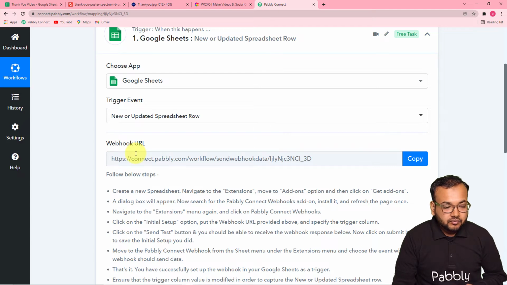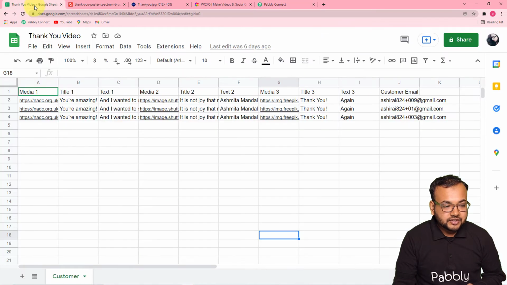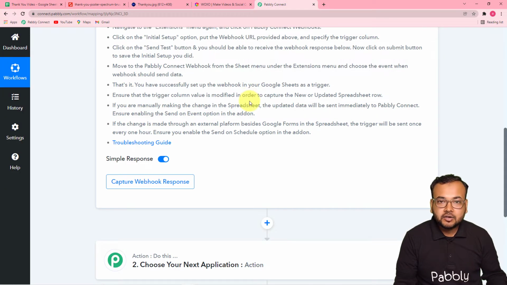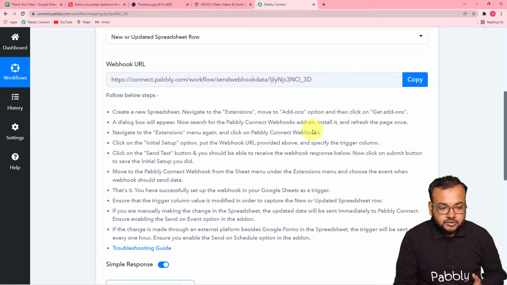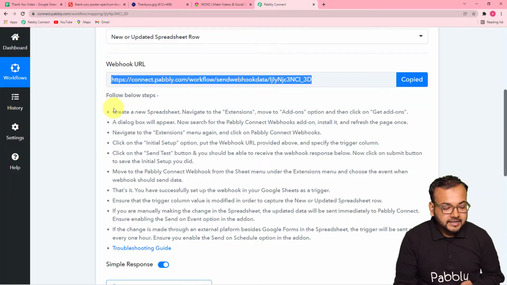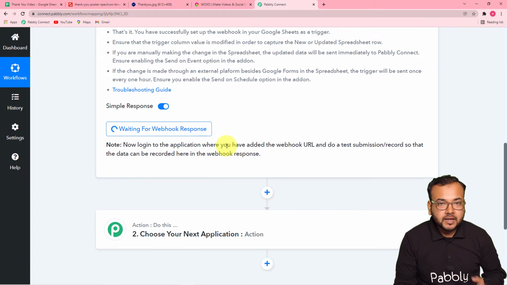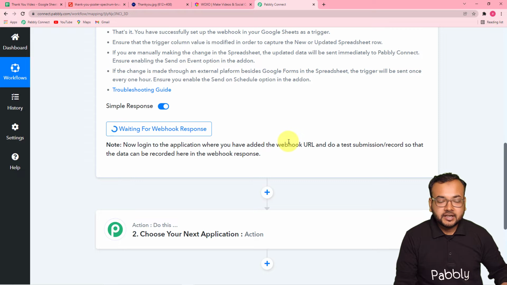So we are going to fetch the data which is here in Pabbly Connect first, and with the help of that data only, we are going to set up this automation further. Now, you just have to click here on this copy button and it will start showing this waiting for the webhooks response. Now you have to go to your spreadsheet and let me show you how you can connect